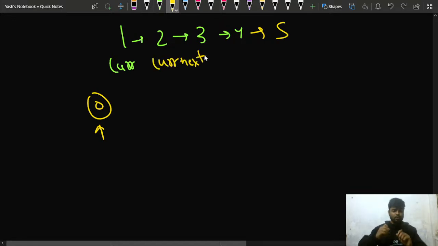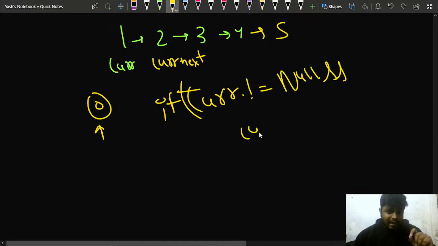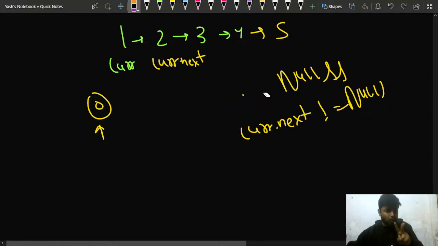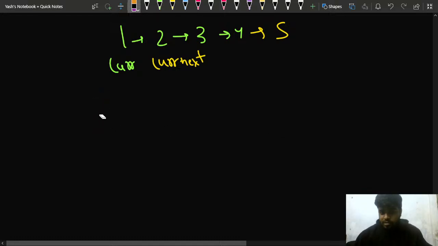So when will you swap? You will swap if current is not equal to null, and also current.next is not equal to null. Then in that case you will swap. You swap two adjacent nodes only when they exist in pairs, when both current and current next are not null. Now there is also a concept of a previous.